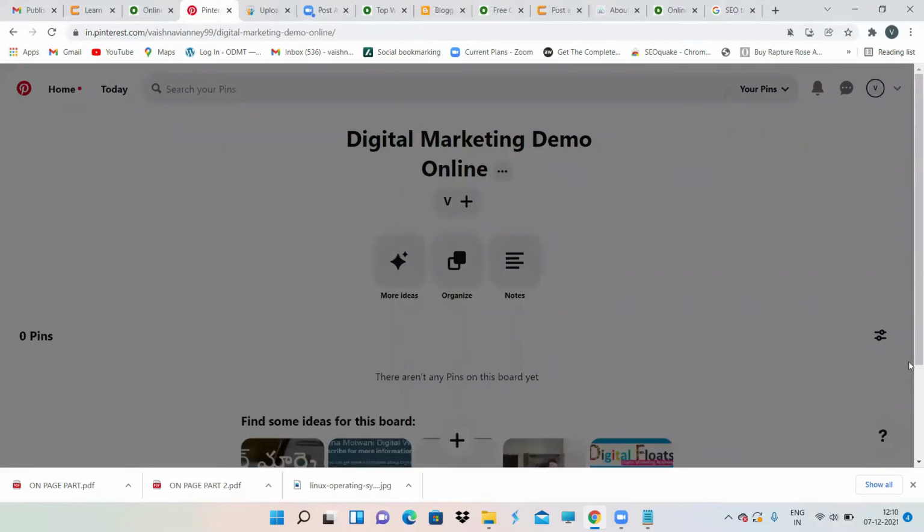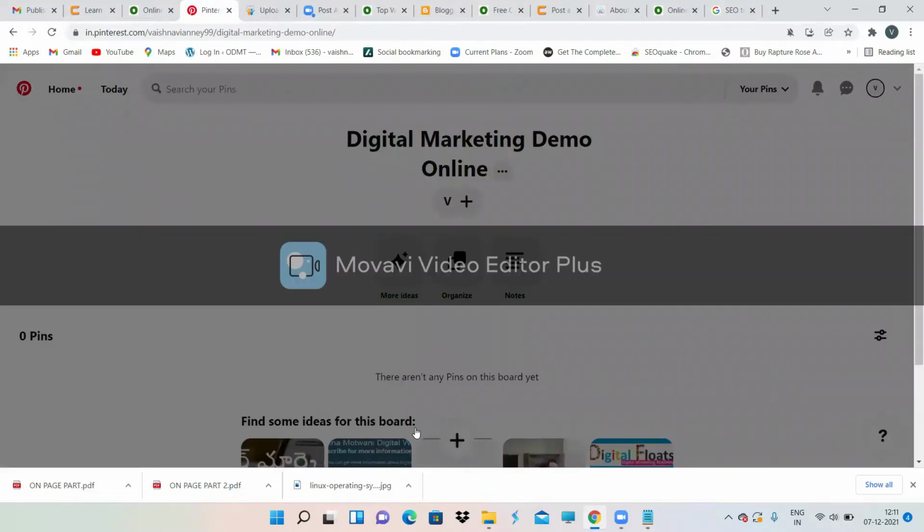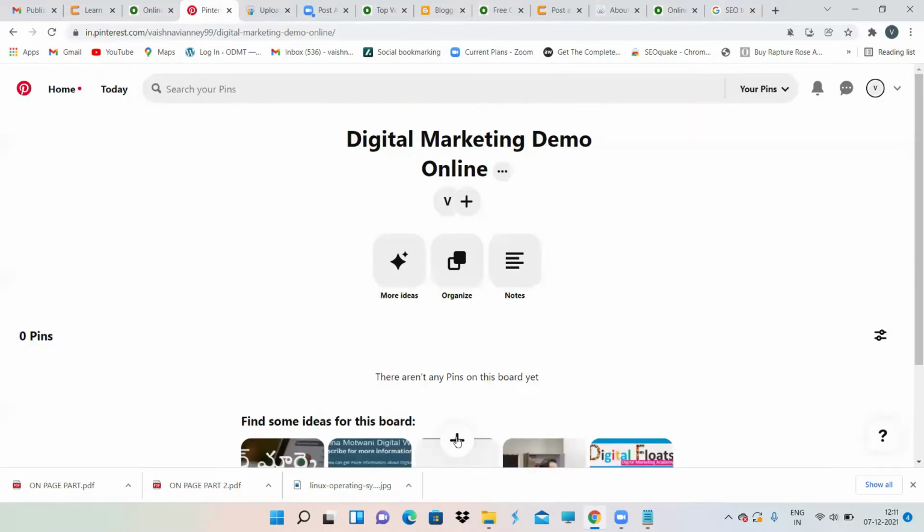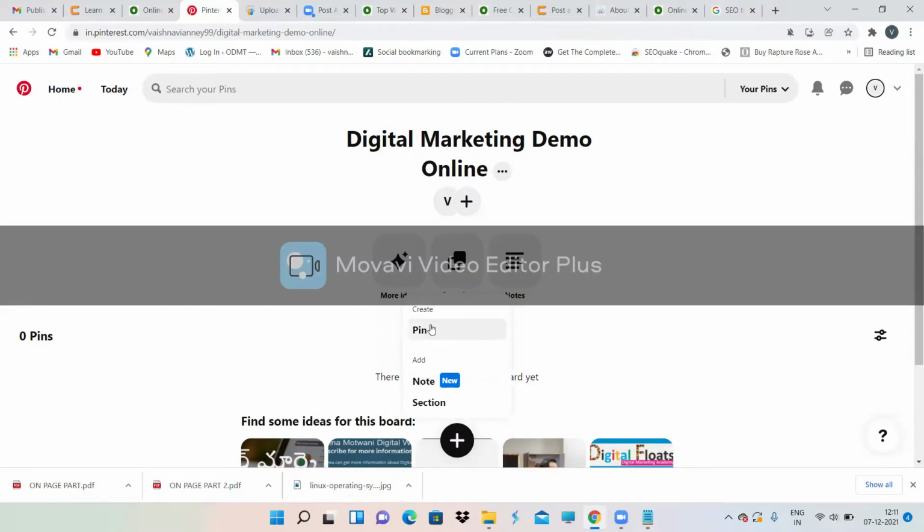Don't do anything. Now, here there is a plus symbol. See, 0 pins. This is my board name. Digital marketing demo online is my board name, and for this board there are 0 pins. That means I have not pinned any content to this board. So now click on the plus symbol over here and create a pin. First create a board, then create a pin.